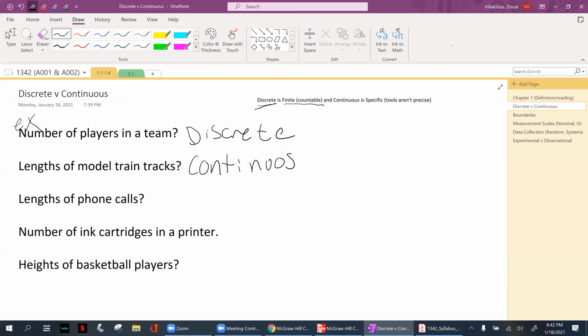Example three: length of phone calls. That's time, so the unit here would be time. That's a precise measurement, because whenever you're thinking about time, seconds, you can get very precise: milliseconds, deciseconds, nanoseconds. It goes on. So this here would be continuous.